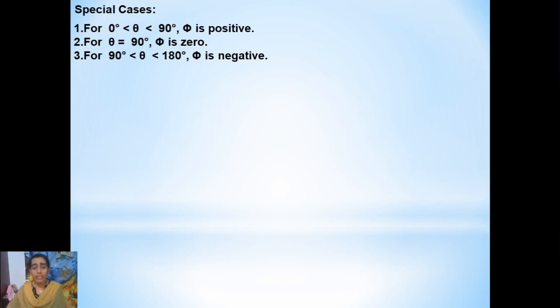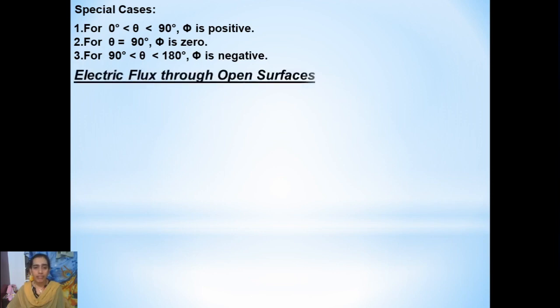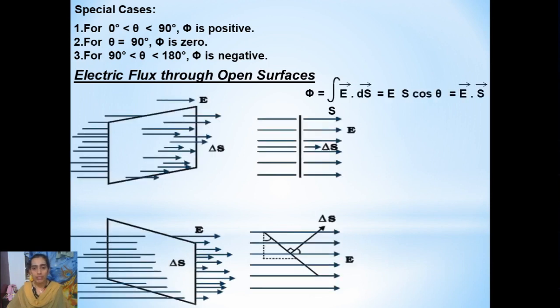Now, let's consider a few different cases where we can study the electric flux. First we will study open surfaces, that is, how electric flux is linked with plane open surfaces. For that, let us consider this example. I have considered a rectangular shaped open surface here.